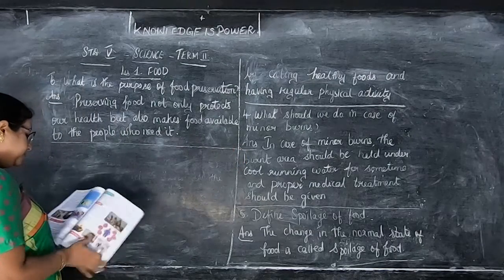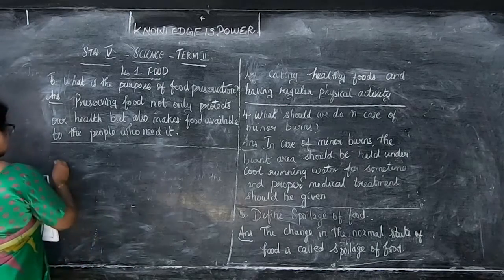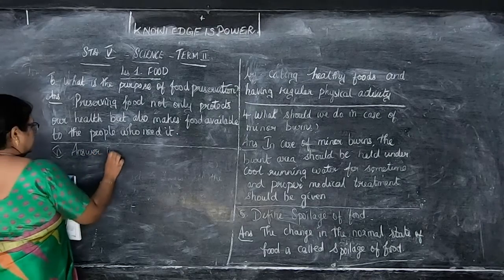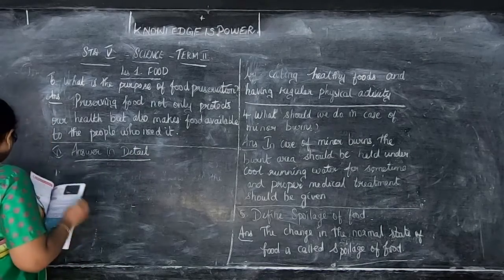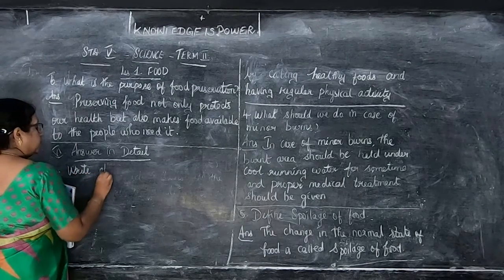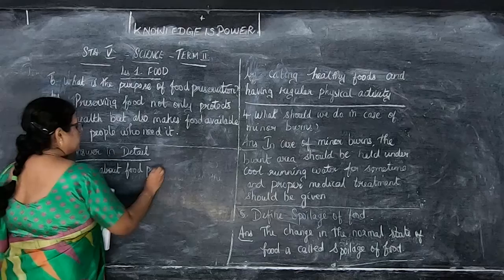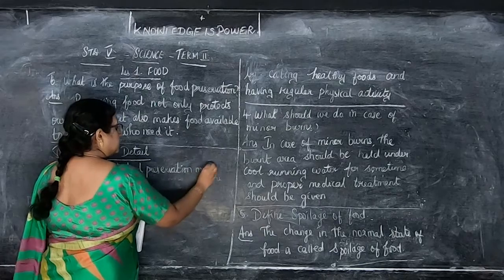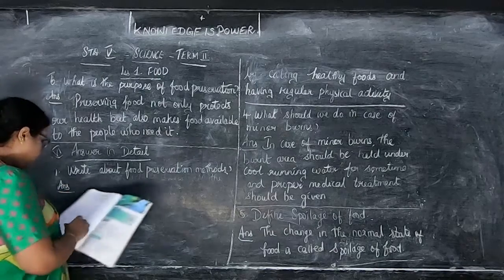The next is the answer in detail. Roman number 6. Answer in detail. So this first question is, write about food preservation methods. Okay, children, so we are going to write this. So the answer, you can find it in page number 61.